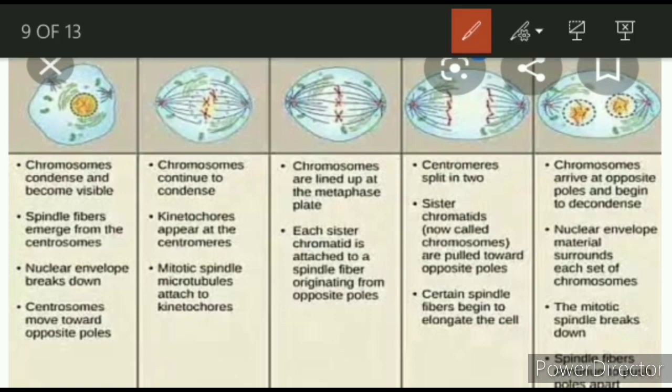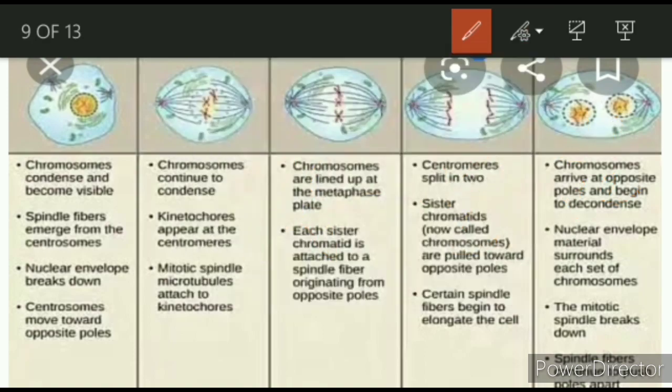What is kinetochore? See, say this is a chromosome. Here you can see a ball-shaped thing in the middle of the chromosome that tightly binds it. This is the kinetochore. So you can see this kinetochore in the metaphase stage.